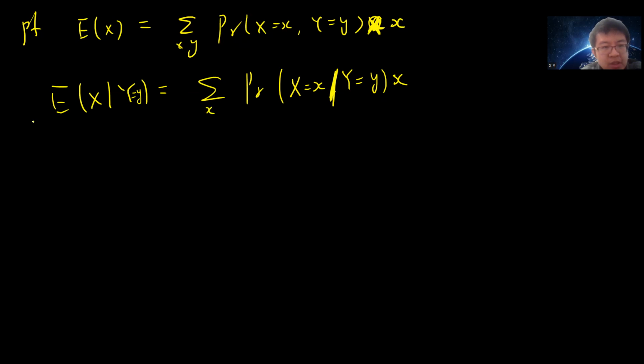Now I want to take the expectation again over the Y here. What should I do?